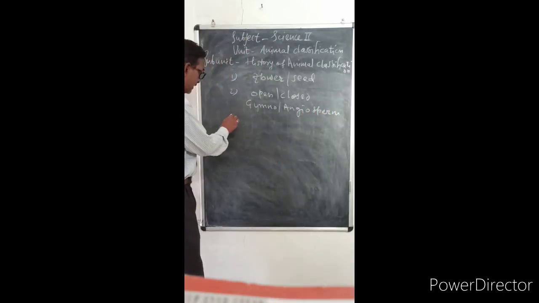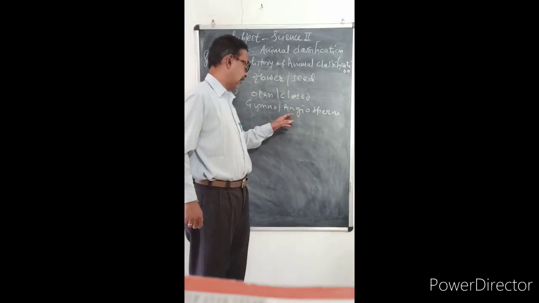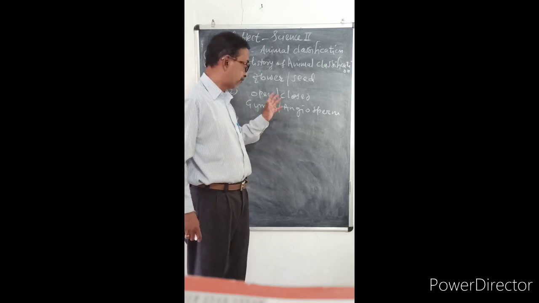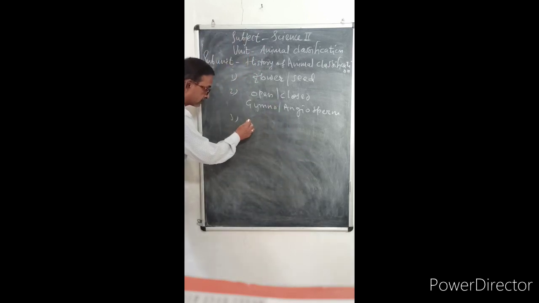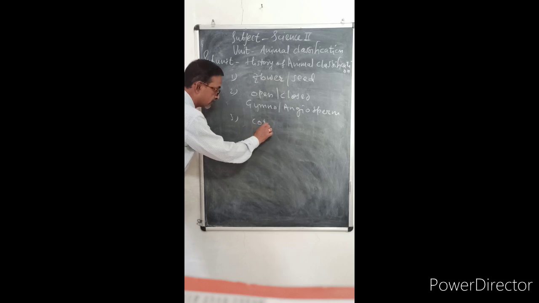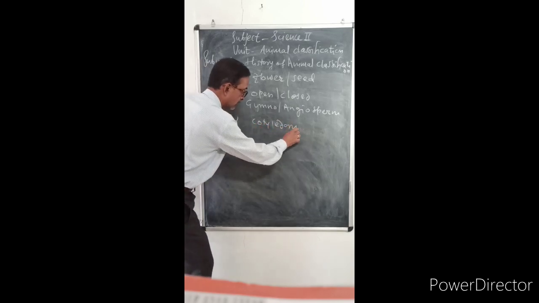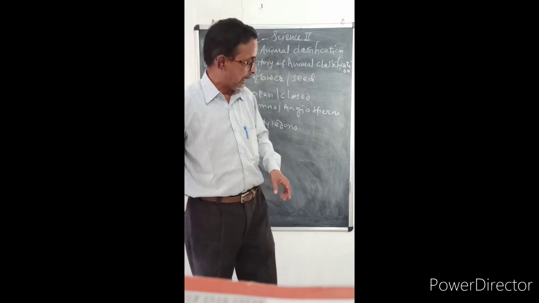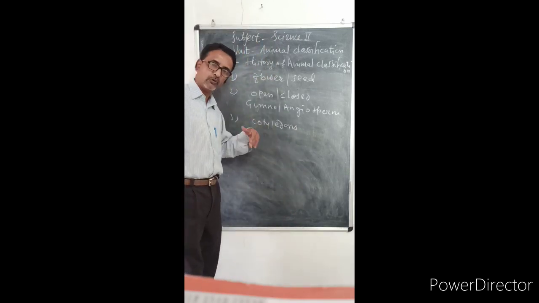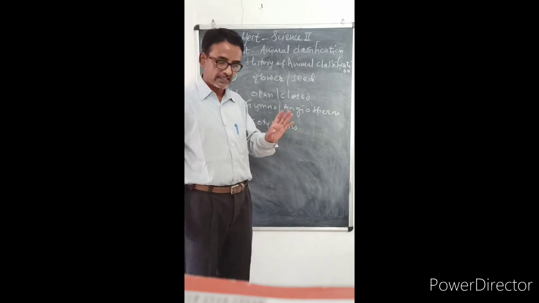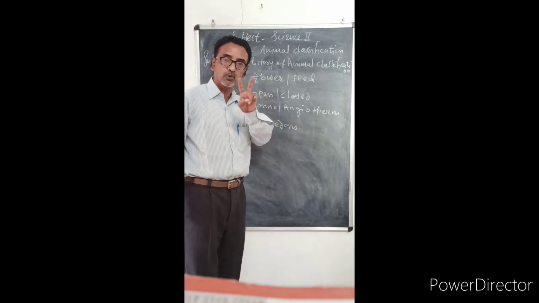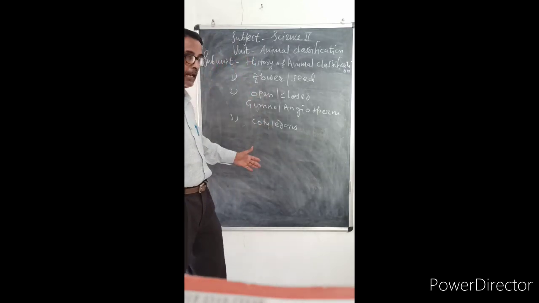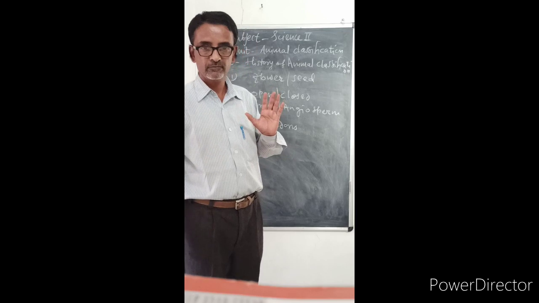Next criteria. Now, if seeds are present, how many cotyledons do they contain? If the seed contains one cotyledon, it is called monocot, as we have already seen in the 9th class. And if the seed contains two cotyledons, it is called dicotyledons. In this way, the plants are classified.